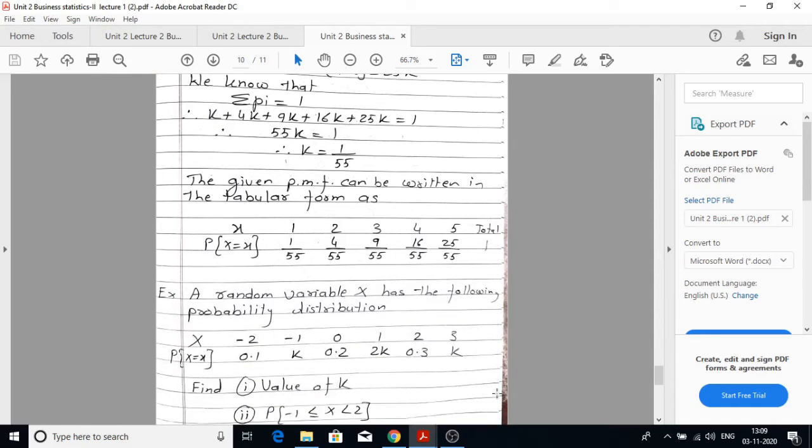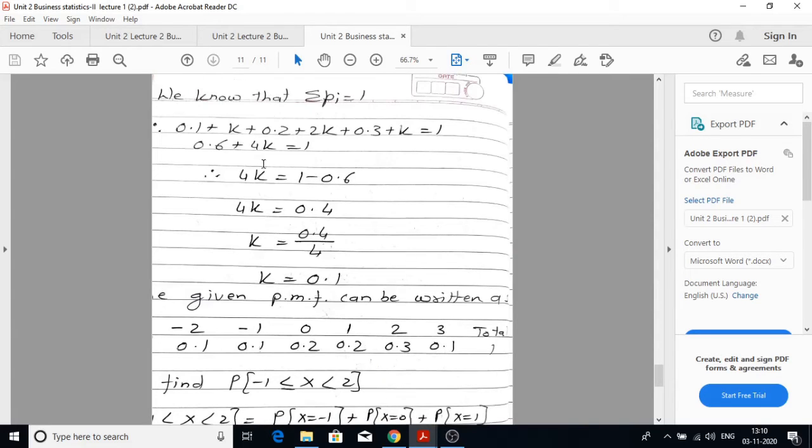Next example. A random variable x has the following probability distribution. X values are minus 2, minus 1, 0, 1, 2, 3. And the respective probabilities are 0.1, k, 0.2, 2k, 0.3, k. So first part of the problem, find the value of k. Second part of the problem, probability of minus 1 less than or equal to x less than 2.